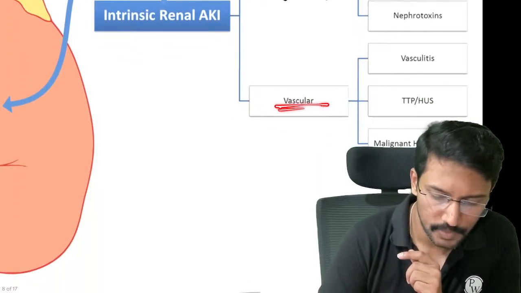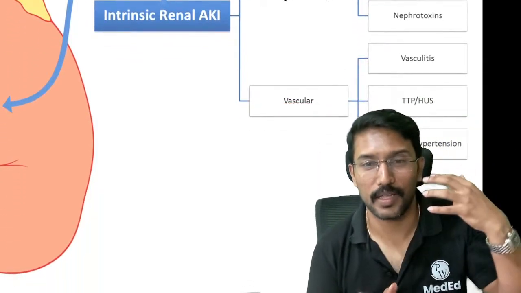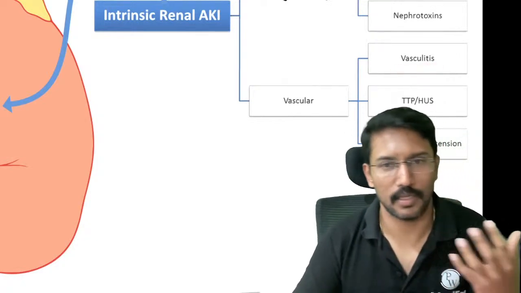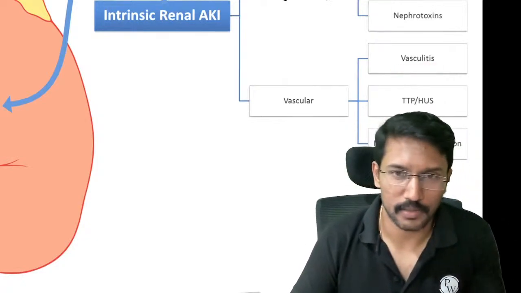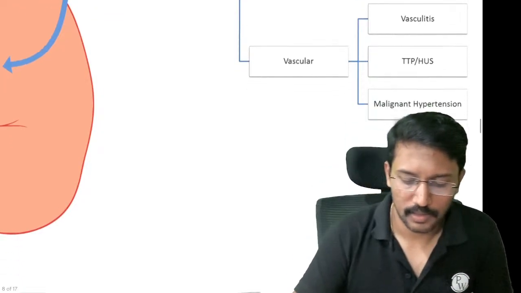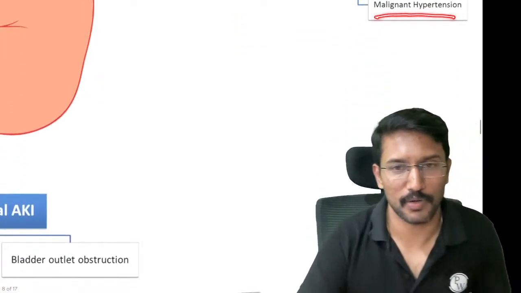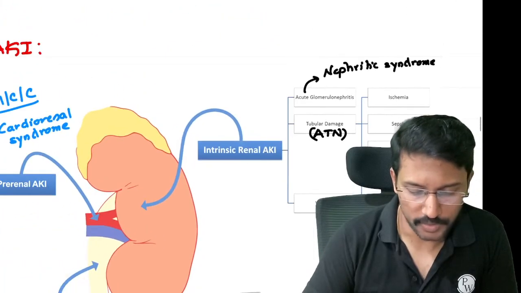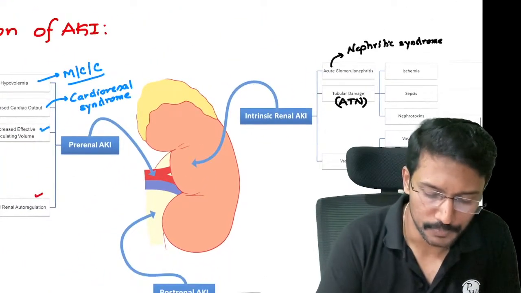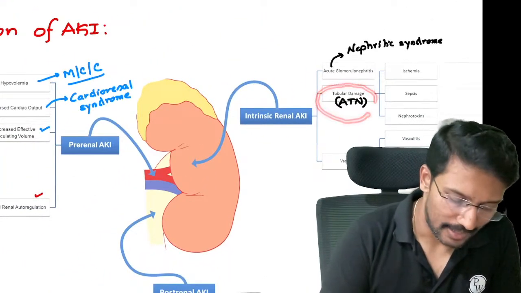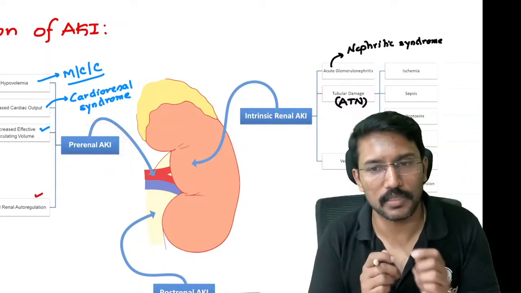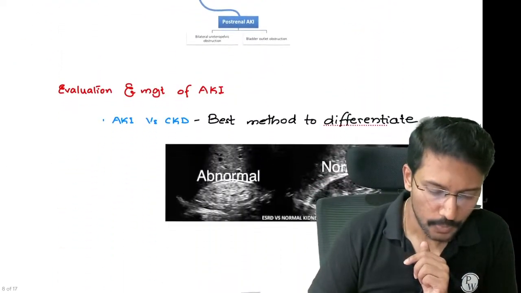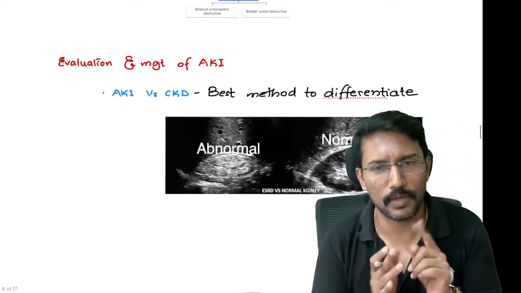All of that makes it very clear for us to identify. Vascular disorders are again not very difficult because there are various other manifestations. Patients might have Raynaud's phenomenon and other vasculitic symptoms, right? Malignant hypertension is not difficult because the blood pressure will be high and the papilledema in the eyes will be visible. So what is difficult for us to distinguish is acute tubular necrosis and pre-renal AKI, and how to differentiate between the two is the MCQ topic.